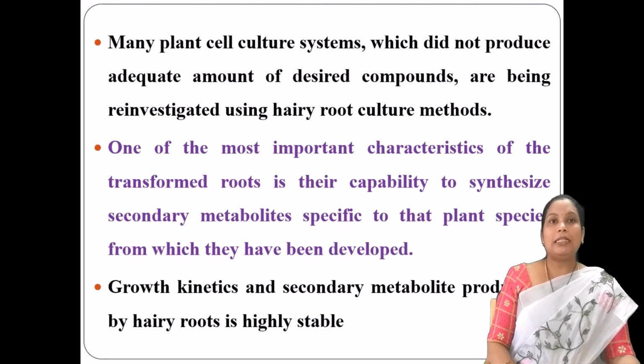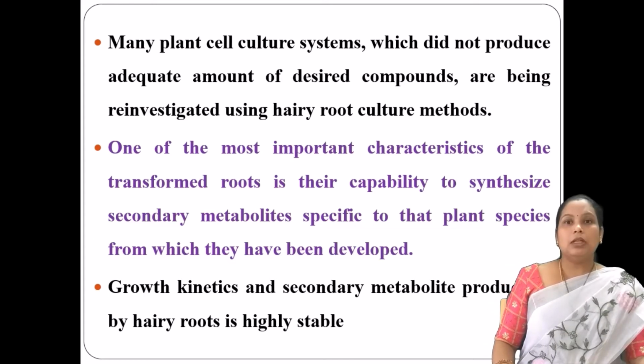Another important characteristic of this hairy root culture, or the transformed roots, is to synthesize secondary metabolites, and at the same time, the secondary metabolites that are developed will be highly stable, and the growth kinetics are also highly stable when you use the transformed roots culture or the hairy root culture. So this is the diagram of the hairy roots. You can observe the hair-like structures which have been developed through the culture technique.